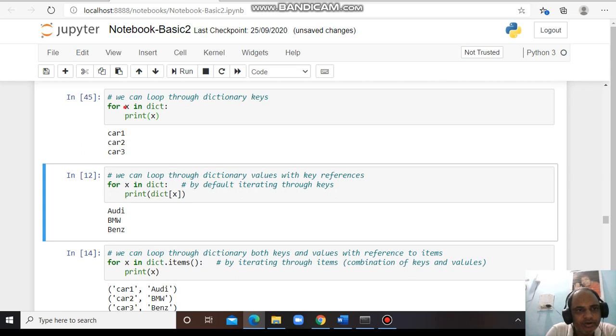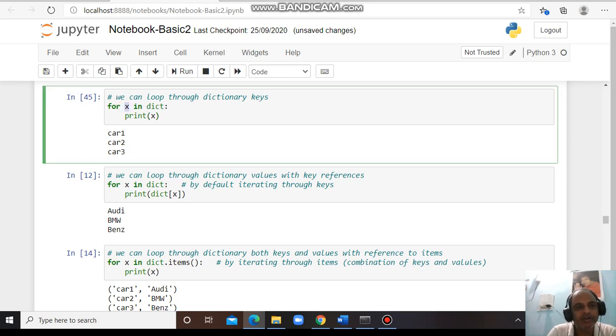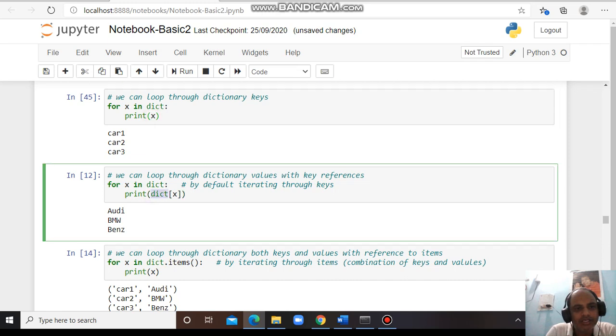The variable of the for loop, whatever we assign, if it is x, then it has to print x, and it will extract the keys only. If I want to print the value of the dictionary, then I need to use the dictionary along with a square bracket, and it will extract the value assigned to the keys.